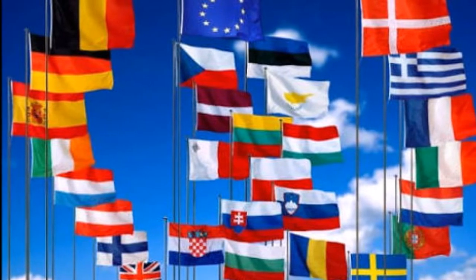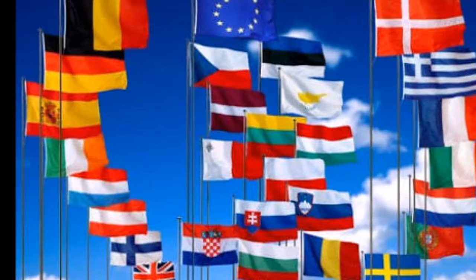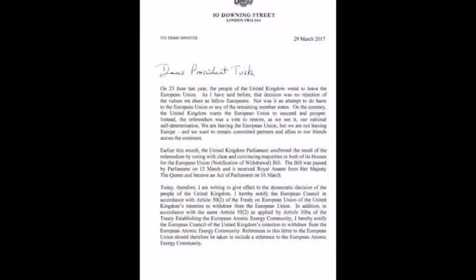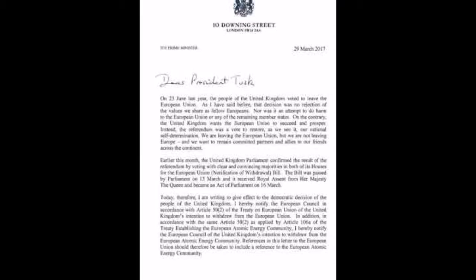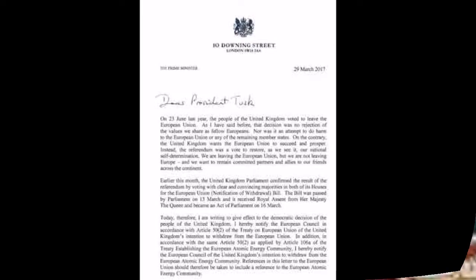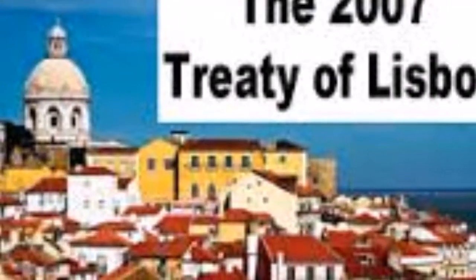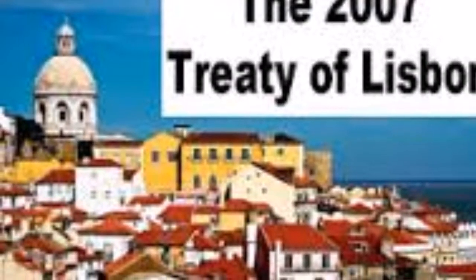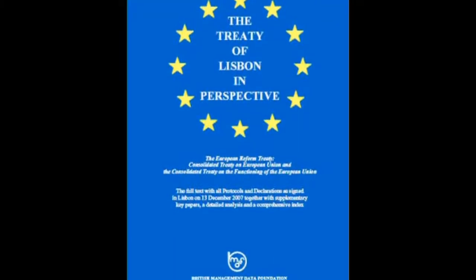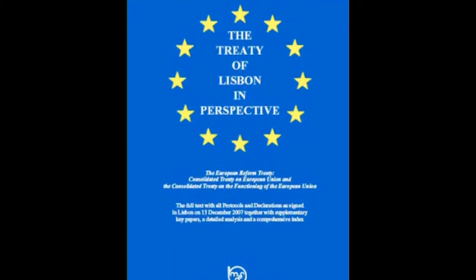9 months later, on March 29, 2017, at 12:30 pm, the now UK Prime Minister Theresa May triggered Article 50 of the Treaty of Lisbon. What is Article 50? Article 50 of the Treaty of Lisbon gives an EU member state the right to quit unilaterally and outlines the procedure of doing so.